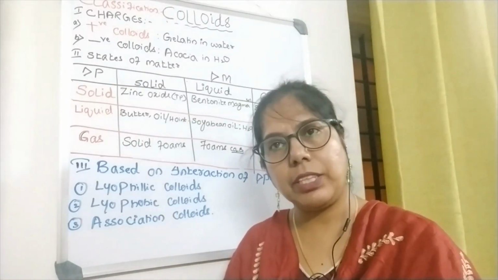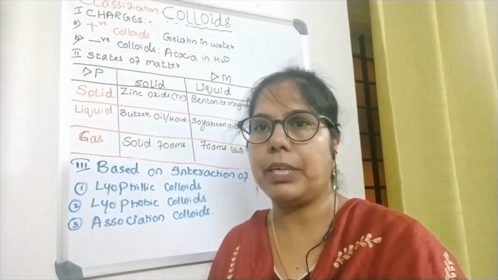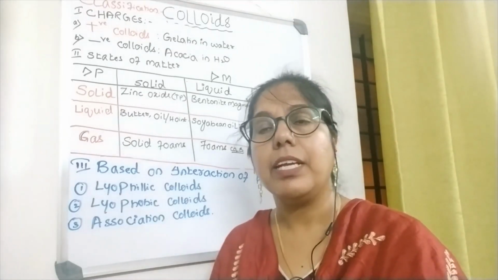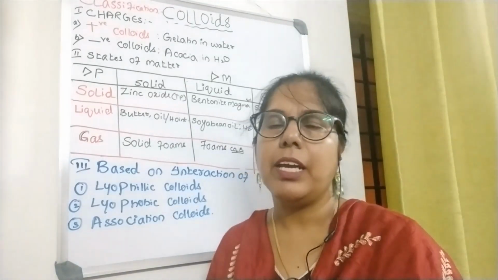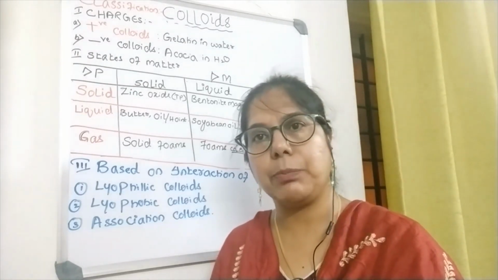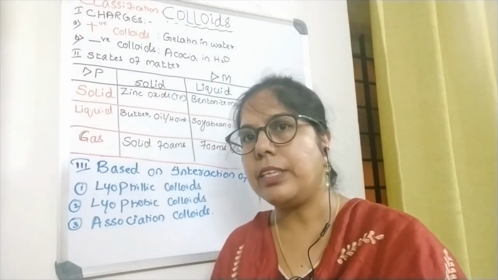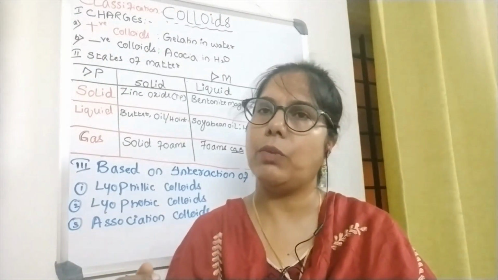First classification is based on the charges present on the dispersed particle. Second, based on the state of matter. And the third classification is based on the interaction of the dispersed particle with the dispersion medium. So now we will see in detail one by one.